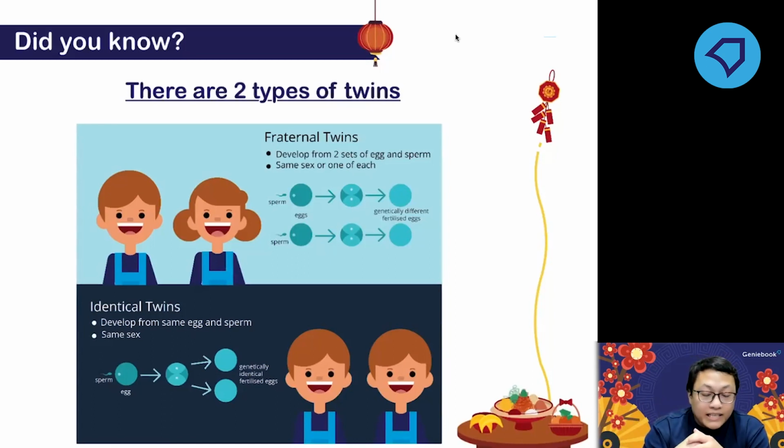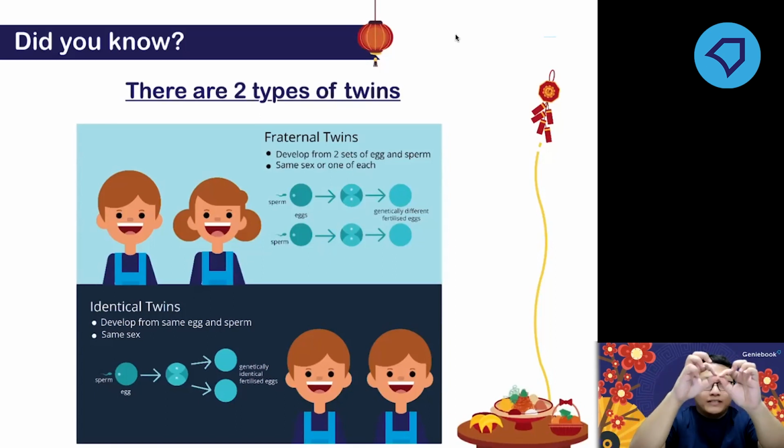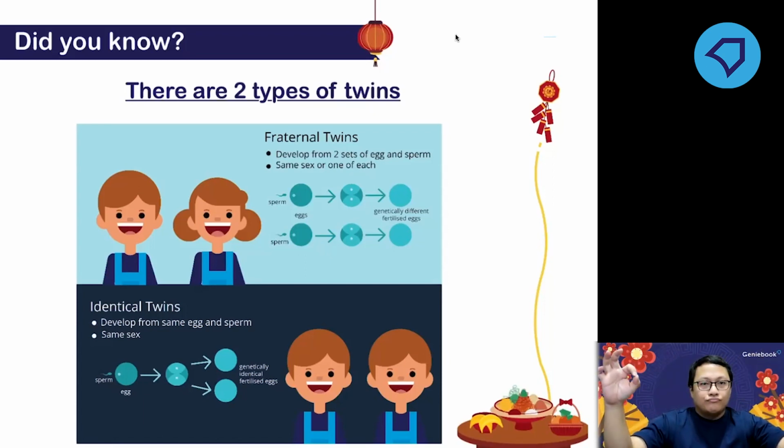Then how about the identical twins? Identical twins come from one fertilized egg, and this one fertilized egg splits into two. These two fertilized eggs contain the same genetic information.